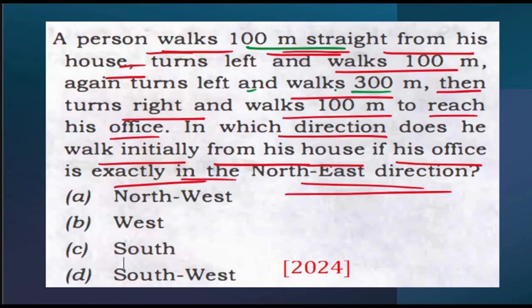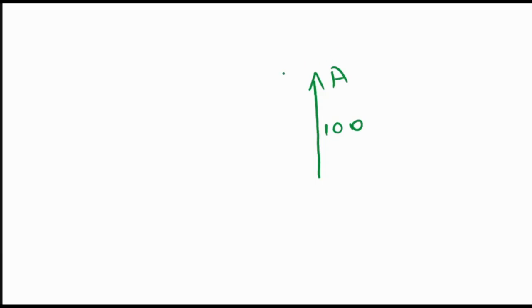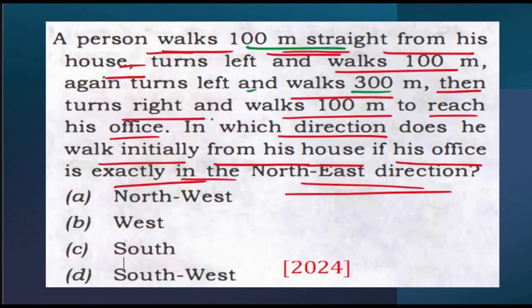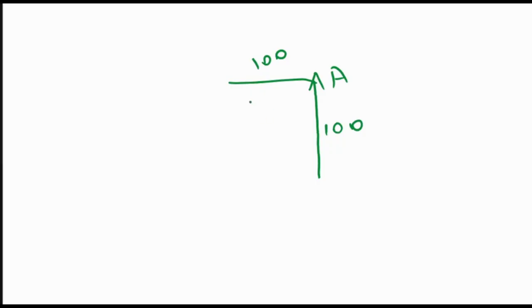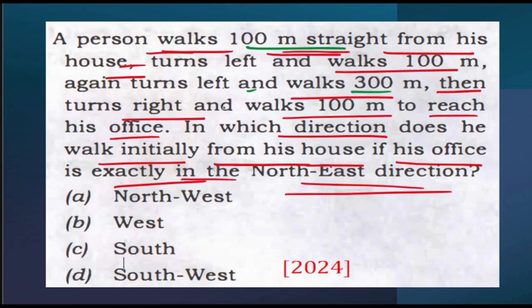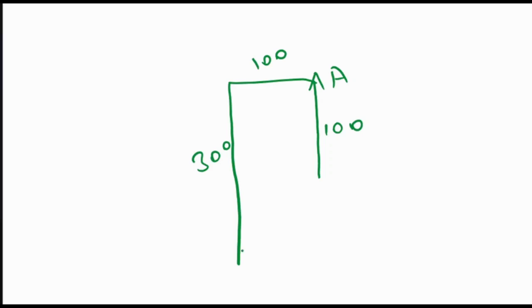So what they said initially is that a person walks 100 meters straight from his house. So let's assume that the person went 100 meters straight towards the north direction. Let's say this is point A. Next, they say he turns left and walks 100 meters. Next, again turns left and walks for 300 meters. So this is 300 meters. Next, they are saying he then turns right and walks for 100 meters. Turns right, that means towards south. Now the person turns right, this direction, 100 meters to reach his office.